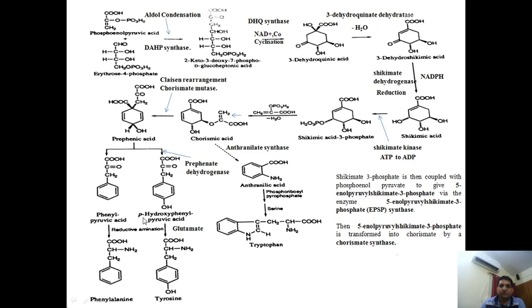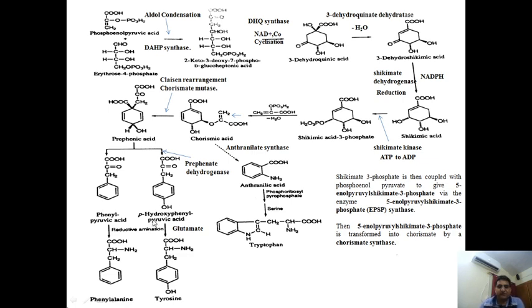For para-hydroxyphenyl pyruvic acid, prephenate dehydrogenase is commonly used as the enzyme, and if you see the structure, only the position of the hydroxyl group differs: in phenyl pyruvic acid hydroxyl groups are absent, whereas in para-hydroxyphenyl pyruvic acid a hydroxyl group is present.